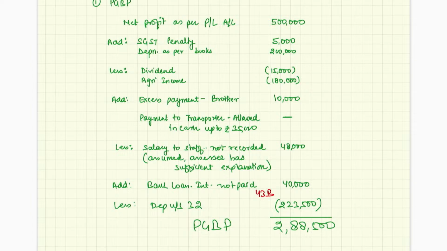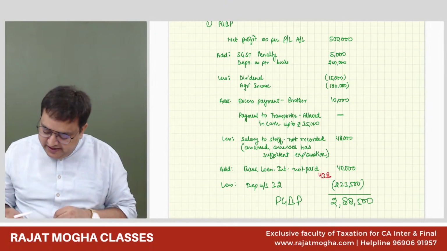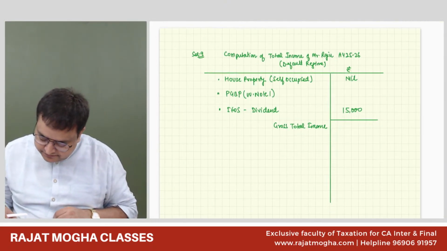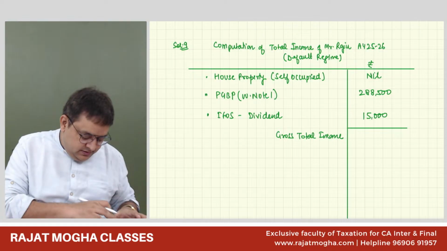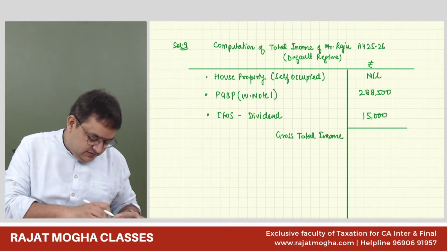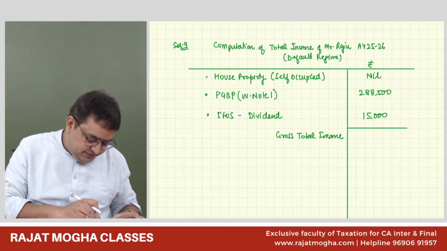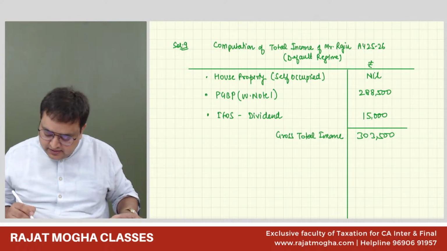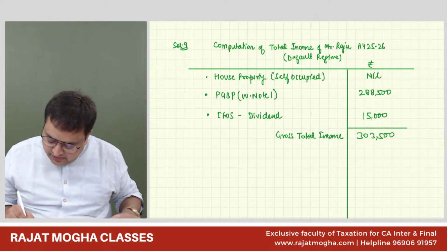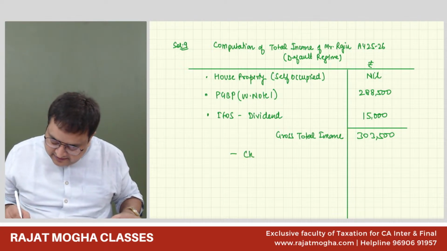Okay, I'm changing the screen now. 2,88,500, so plus 15,000 is 3,03,500, minus chapter 6 deductions.